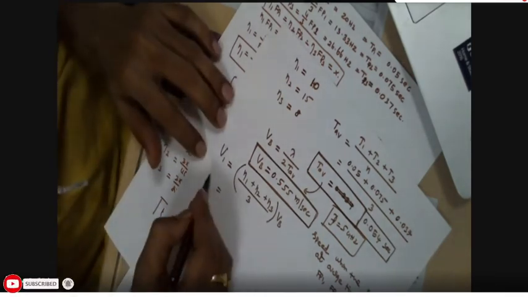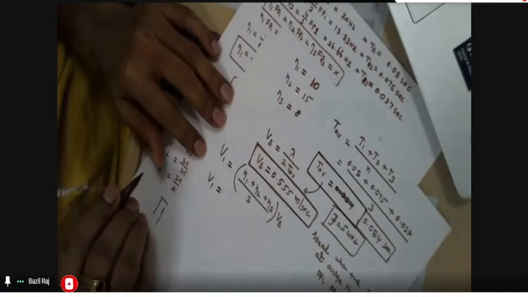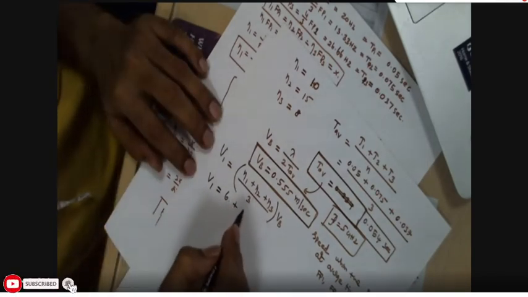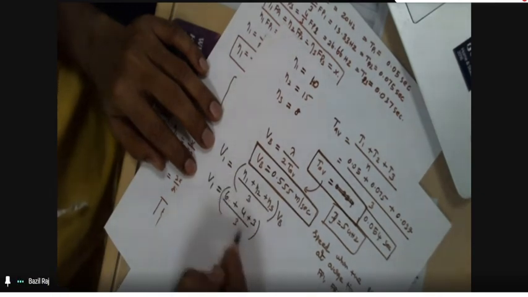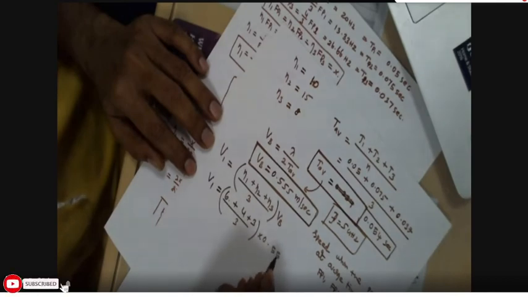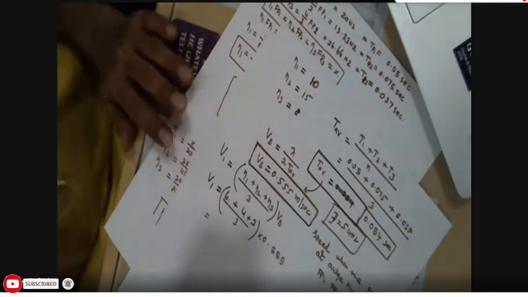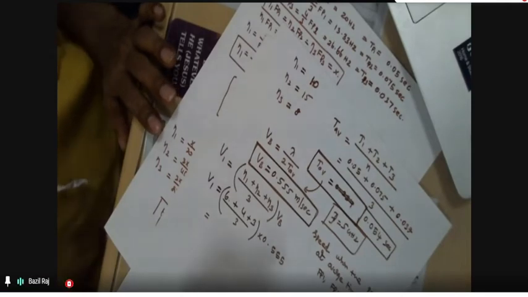What is the V1? V1 is equal to eta 1 plus eta 2 plus eta 3, that is 6 plus 4 plus 3, divided by 3 into 0.555.